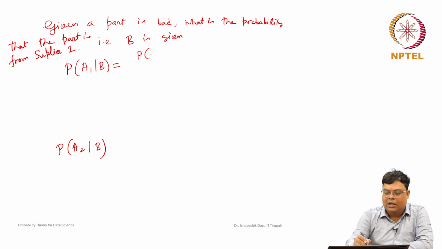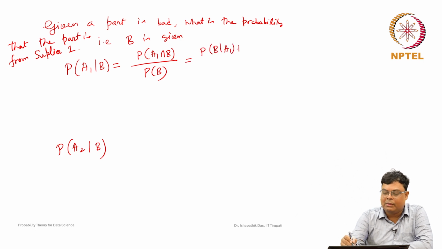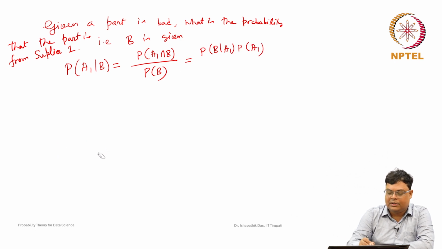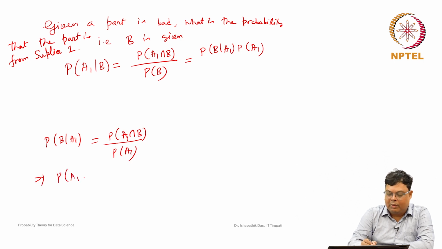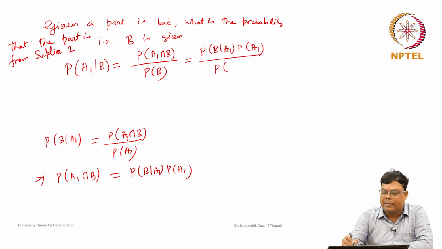This is nothing but probability of A1 intersection B, by definition, divided by probability of B. Probability of A1 intersection B, we have just seen, can be represented as probability of B given A1 into probability of A1, because by definition probability of B given A1 is probability of A1 intersection B by probability of A1. So, that is why I have written it, divided by probability of B.